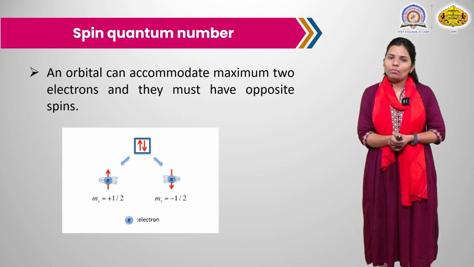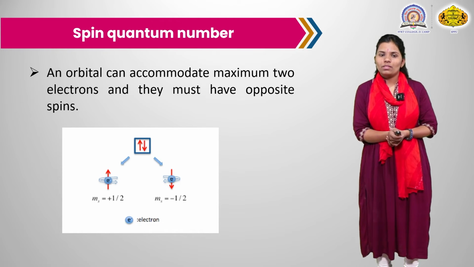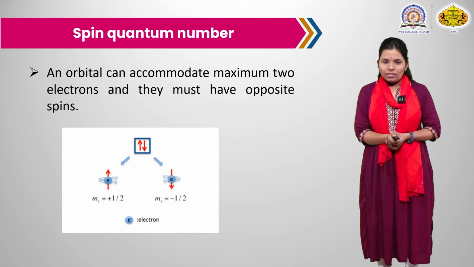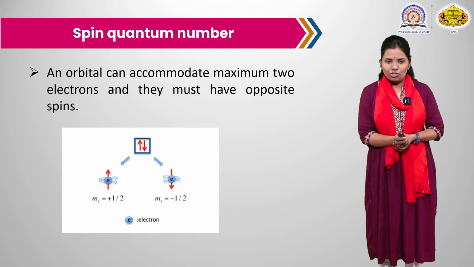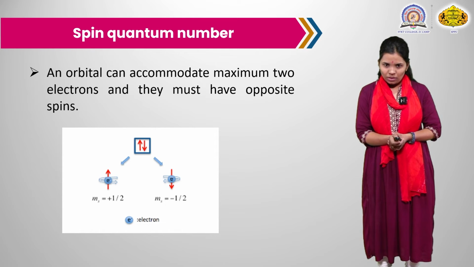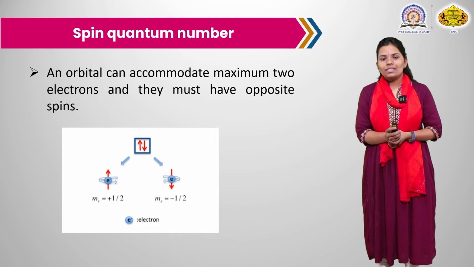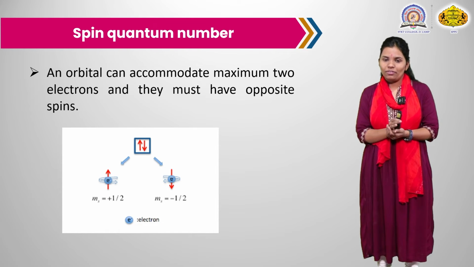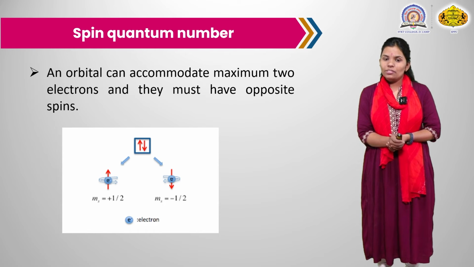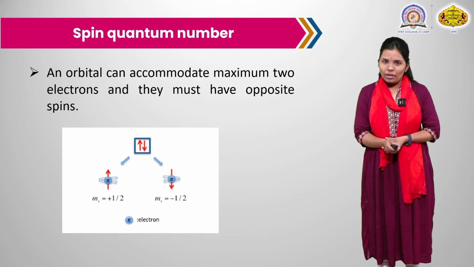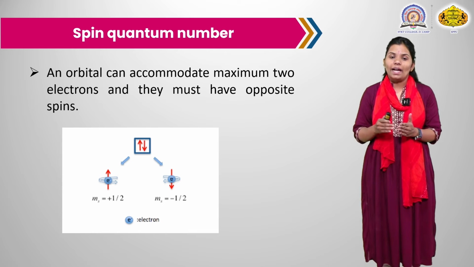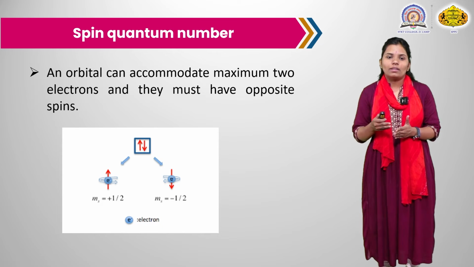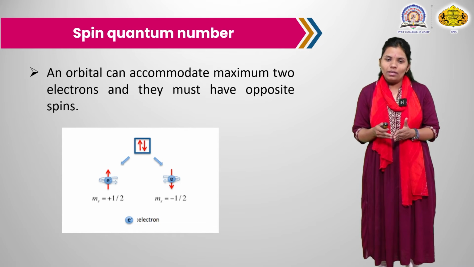An orbital can accommodate a maximum of 2 electrons and they must have opposite spins. Here is a figure which represents the filling of electrons, one pointing upward, one downward. That is a clockwise rotation of the electron and an anticlockwise rotation of the electron. When there is a clockwise rotation, the value of ms is plus half. When there is an anticlockwise rotation, the value of ms, the magnetic spin quantum number, is minus half.